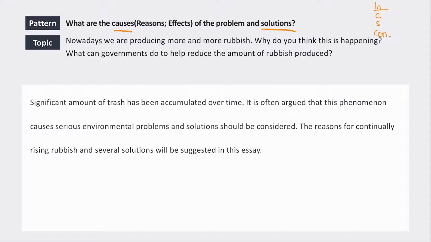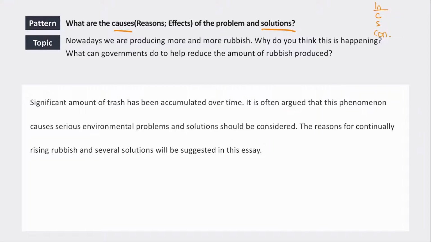The introduction, as you remember, should be a couple of sentences long. You want to give some background information, you want to paraphrase the topic of the question, and you want to give ideally some idea about the things that you're going to talk about or the main themes of your answer.